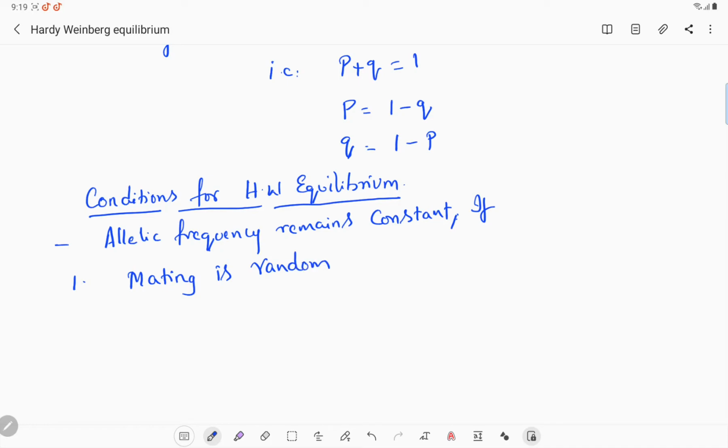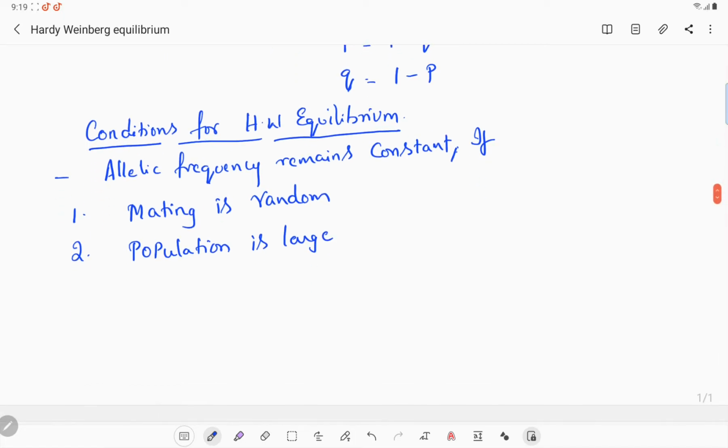Random mating means there is no selection. In terms of mating, there should not be any selection. Second one, population should be large in size. If there is a small population, then we cannot see Hardy-Weinberg equilibrium.